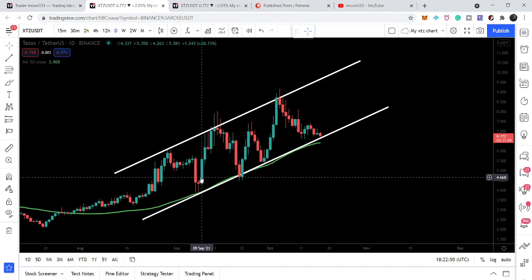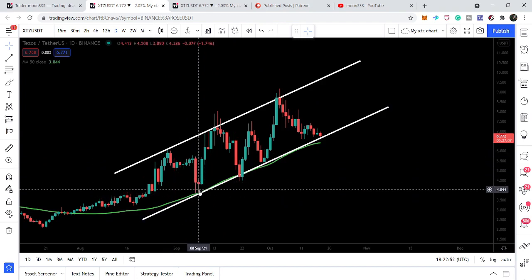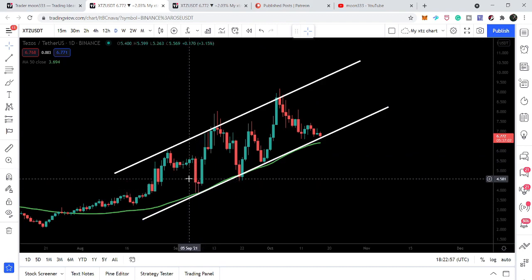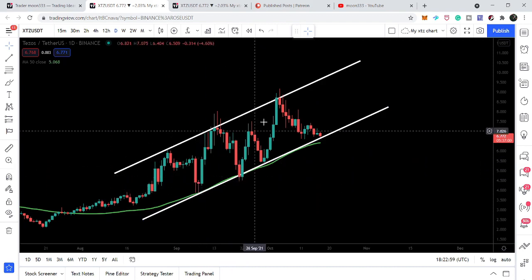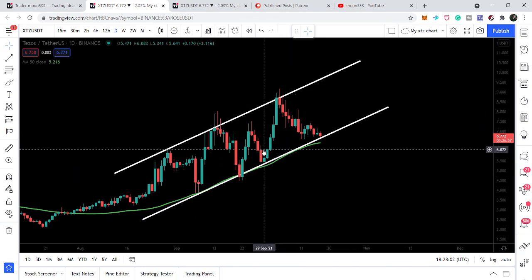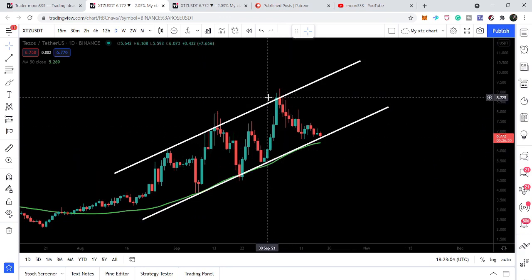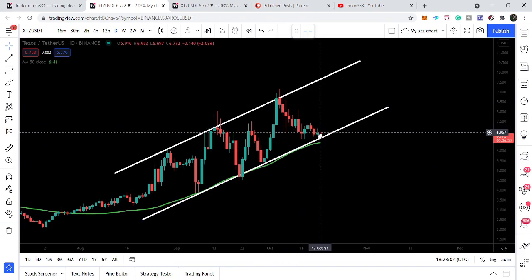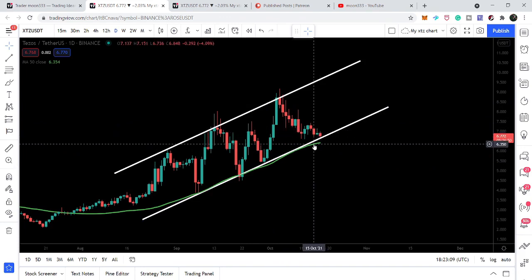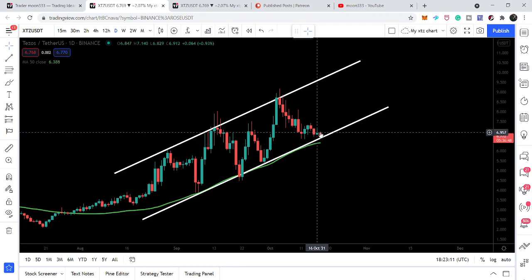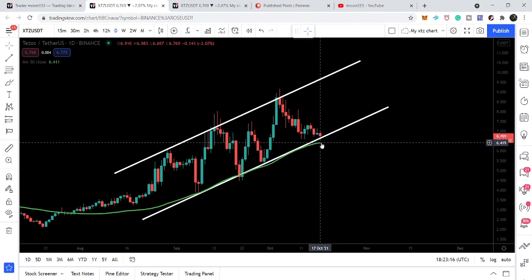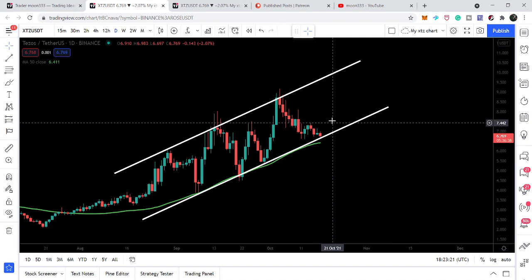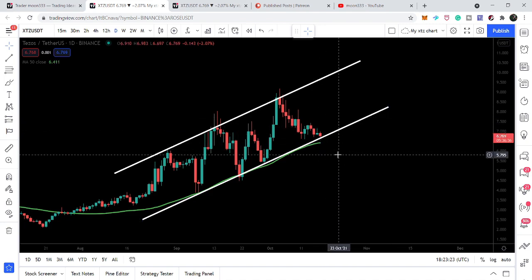You can see the price line is at the same time testing the support of the up channel and also getting bounced by the 50 simple moving average on the daily time frame, and here as well, and here the price line had another bounce. Right now the price action has again moved to this support. At this time the 50 simple moving average has a very small distance from this support. For example, if the price line moves further down, it can work as an additional support, and the price line can test this 50 simple moving average and reverse back inside this channel.